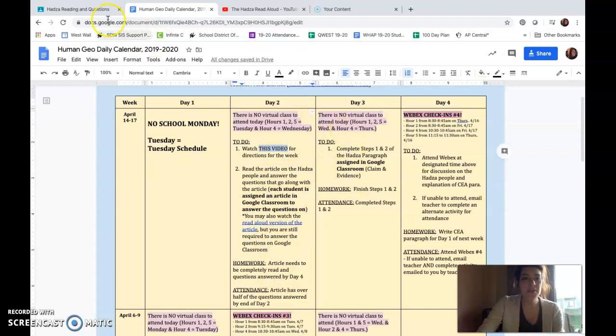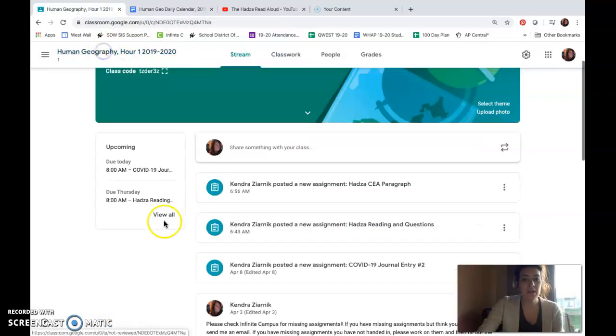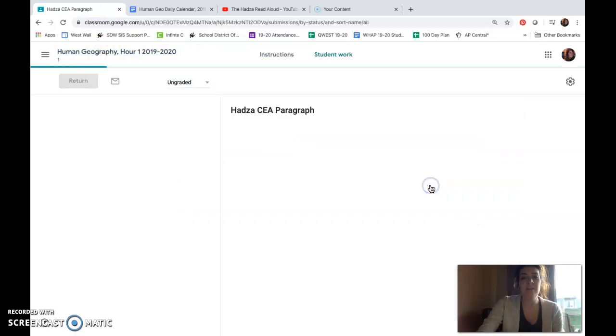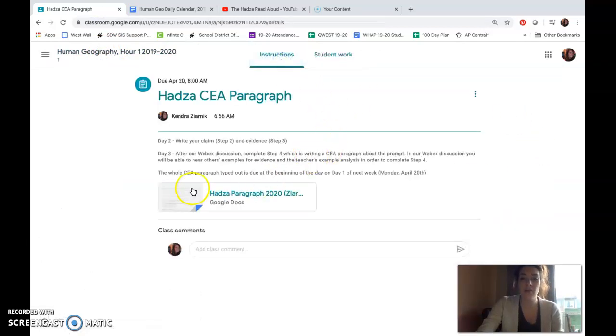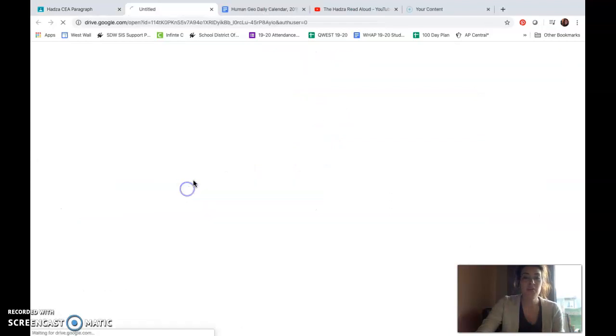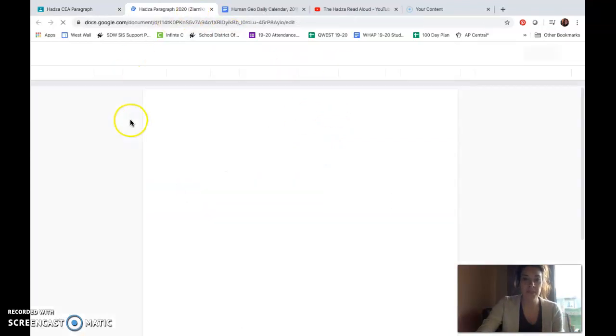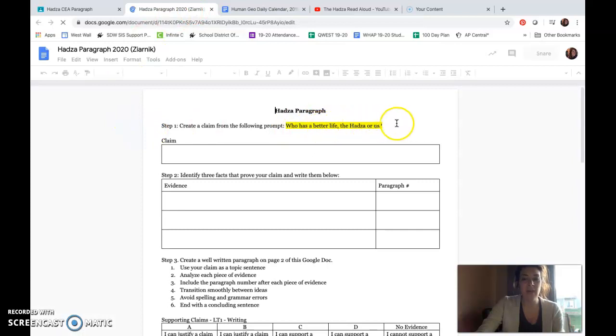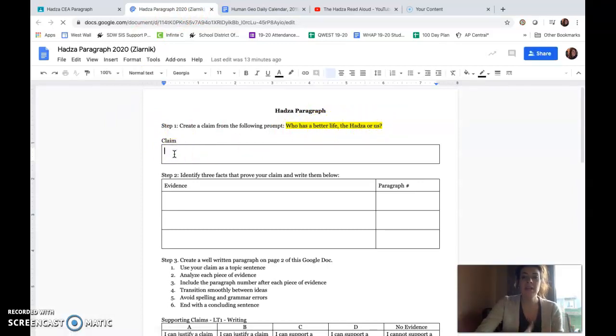Day 3 then I also attached for you. Day 3 is your HuG paragraph, and this is really the portion you're going to complete on your own before we talk as a whole class, in which you are going to write a claim about the prompt, who has a better life, the HuG or us. And so I want you to then tell me this group of people has the better life in your claim. And you should be finding 3 specific pieces of evidence, direct quotes, copied and pasted from the article, and then put them here, and then with those paragraph numbers, so you will have to count those paragraphs out.